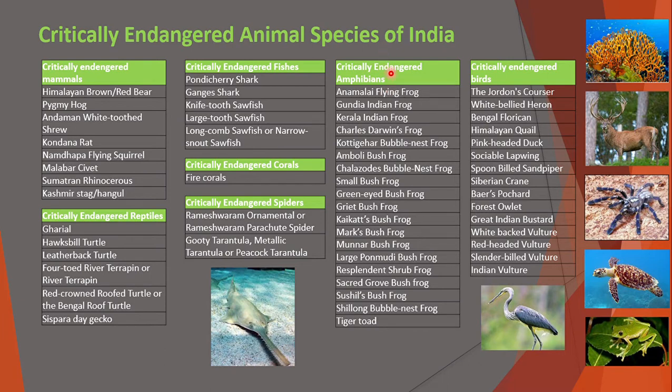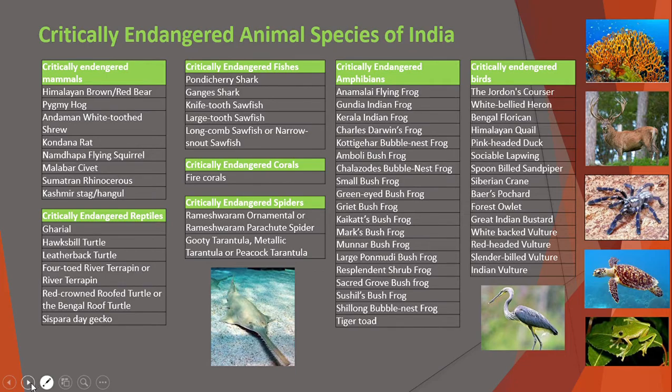Okay. Critically endangered amphibians include the Anamalai flying frog. This is the picture of the Anamalai flying frog. Kerala Indian frog, Charles Darwin frog. So these are some critically endangered amphibians. Critically endangered birds are the Jerdon's courser, white-bellied heron, Bengal florican, etc. These are some critically endangered animal species of India. If you are interested, you can note down this list.